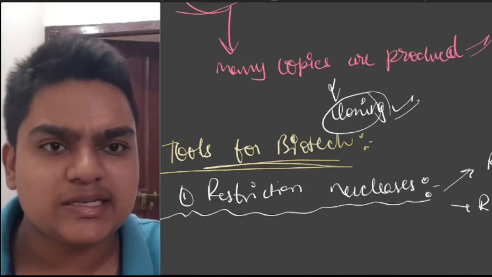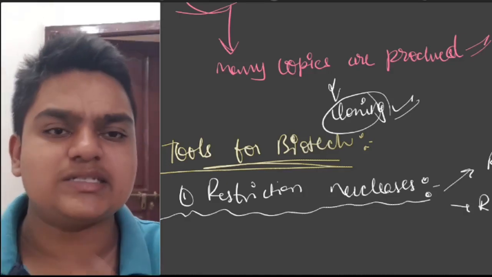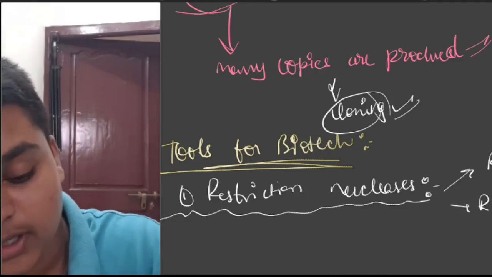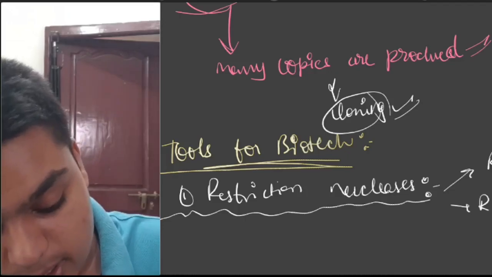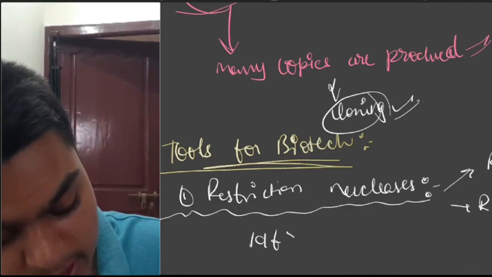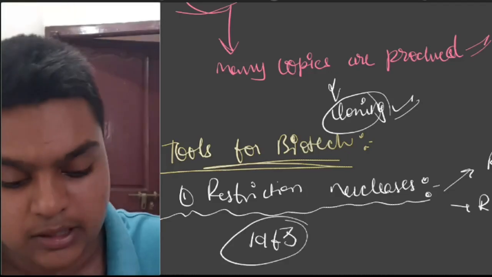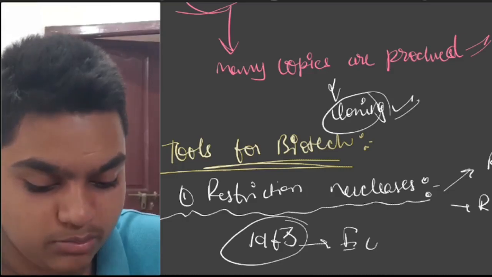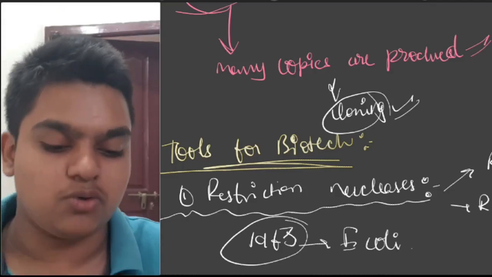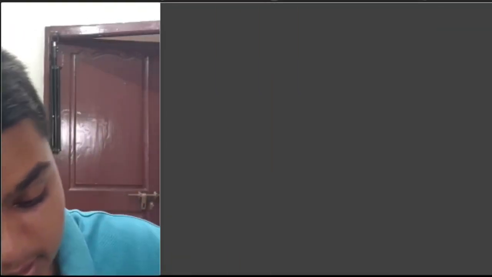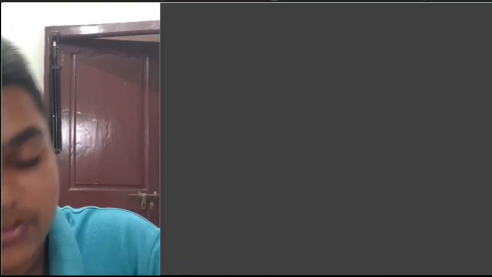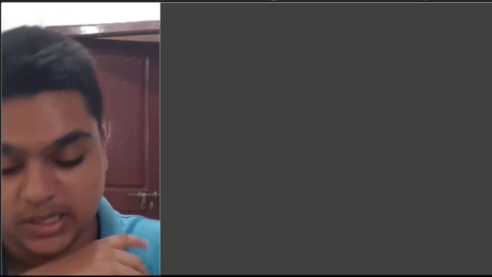What are these restriction nucleases? What are these restriction enzymes? First of all, these restriction endonucleases or enzymes were discovered in 1963 in Escherichia coli. How did they discover these? I'm telling you the discovery of these restriction enzymes.